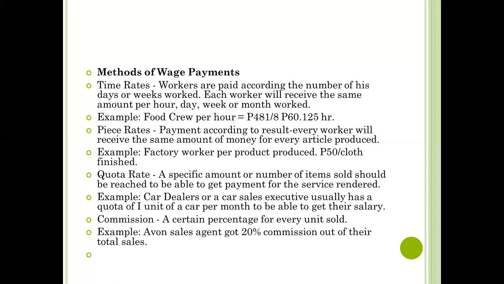Quota rate is a specific amount or number of items sold that should be reached to be able to get payment for the service rendered. So for example, car dealers or car sales executives usually have a quota of 1 unit of a car per month to be able to get their salary. And for commission, a certain percentage for every unit sold. So for example, an Avon sales agent gets 20% commission out of their total sales. So these are the methods of wage payments.